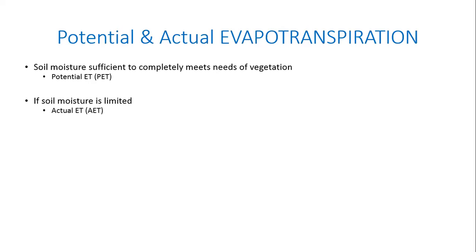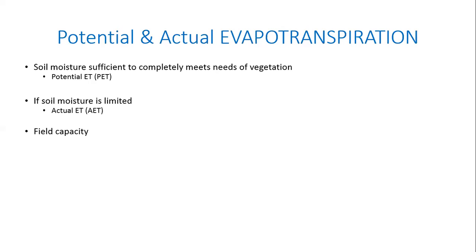So this potential and actual evapotranspiration is very important, especially when you're trying to advise farmers on how to irrigate their crops, depending on the crop, of course. Some crops require more water, some crops require less water. So you can give very specific information to different farmers depending on the crop being grown and depending on the conditions and the forecast. Now we'll introduce two concepts relating to particular types of soil.